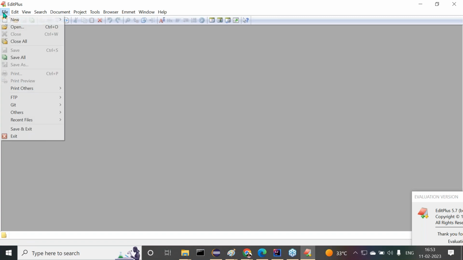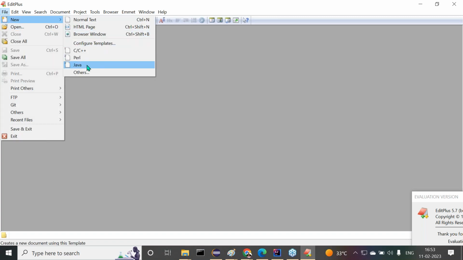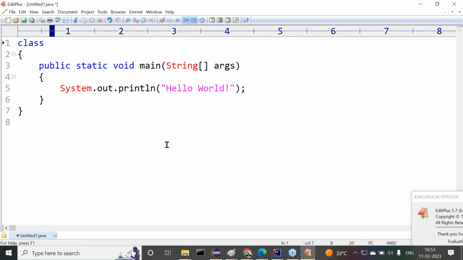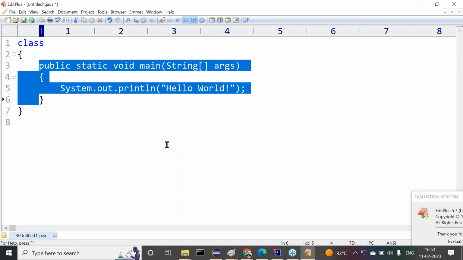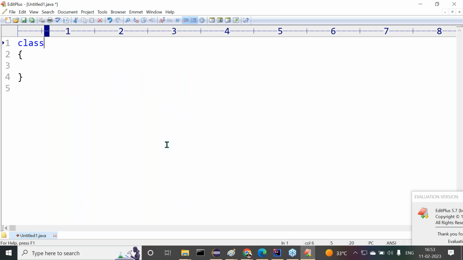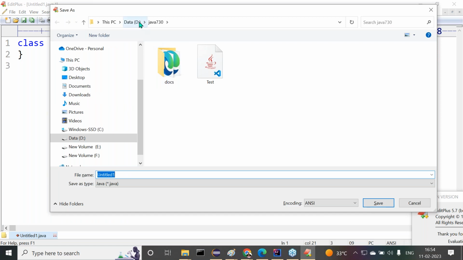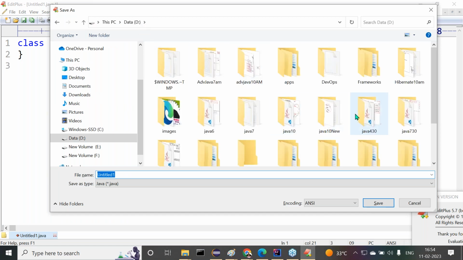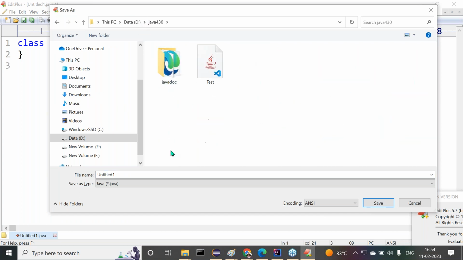Now see this one. File, new Java. Inside this, I want to take for example a class, employee names. That's a Java class we prepared. Let me save this in the same location, Java 430.